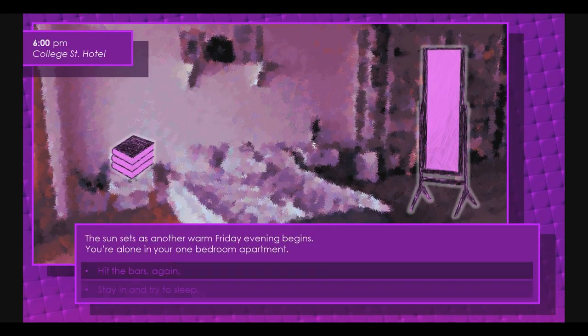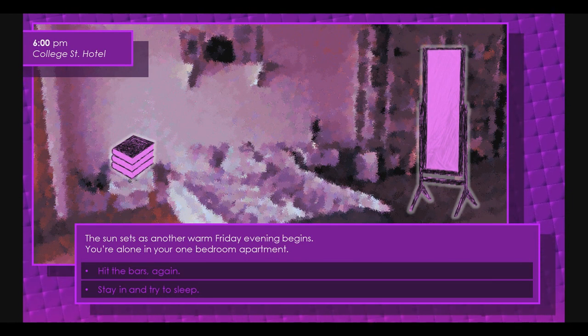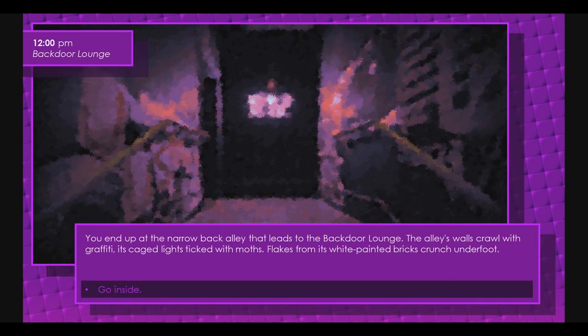This is another really great PowerPoint. 6 p.m. College Saint Hotel. The sun sets as another warm Friday evening begins. You're alone in your one-bedroom apartment. Hit the bars again. Seems better than sleeping. You end up in a narrow back alley that leads to the backdoor lounge. The alley walls crawl with graffiti. Its caged lights ticked with moths. Flakes of its white painted bricks crunch underfoot. Go inside. Sounds like a bad bar.